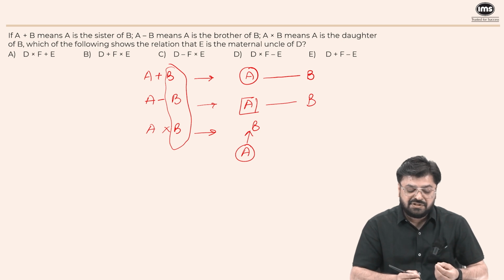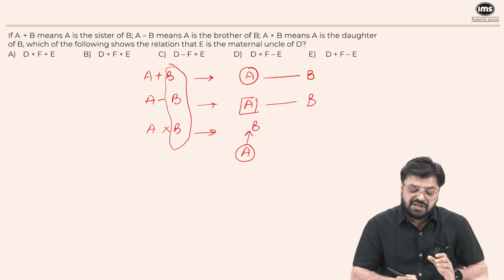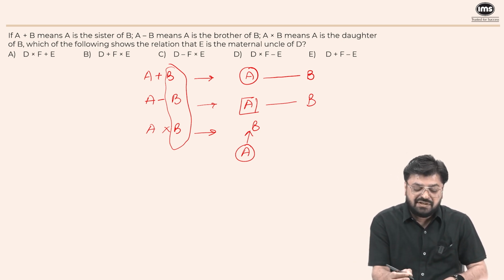Ideally, they could have asked which of the following shows or may show the relation that E is the maternal uncle of D. If they were asking you the possibility, then we can calculate it. Then it can be done.